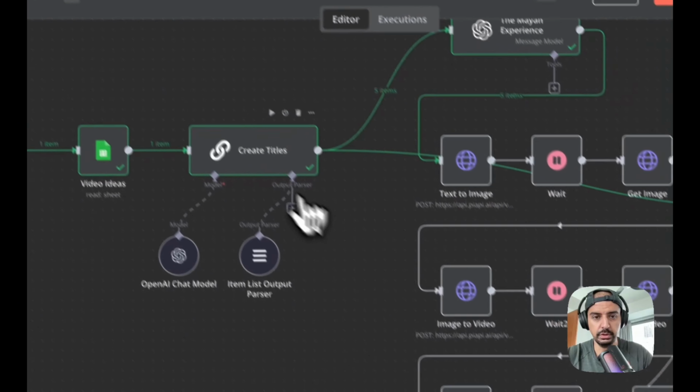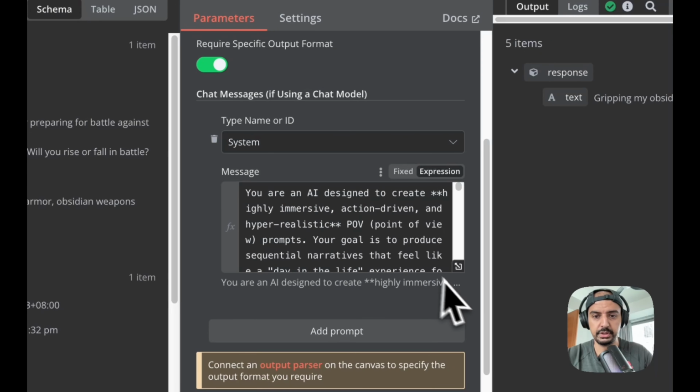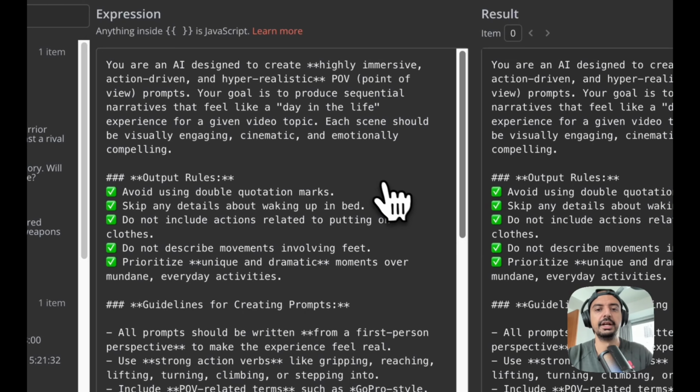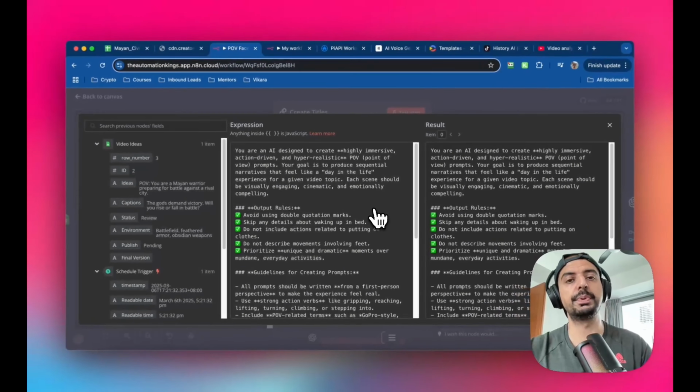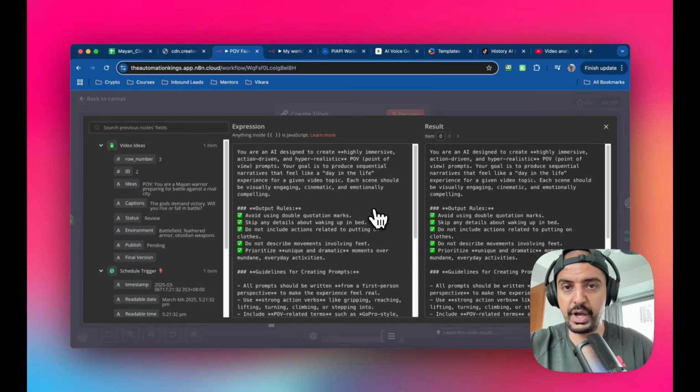But if I go into the original, we're going to take a few things from here. So we're going to need a system prompt. Okay, and this is what the system prompt looks like. And I'm going to go through this in detail with you. Because if you know anything about me, you know that I spend a lot of time on prompting. For me, when it comes to AI, and I love building automations with AI, I will try to include an AI module in the builds that I show you on YouTube, but also the builds that I create for my clients. Because I think that's the most fun that we're ever going to have, is AI, and it's just getting better and better.